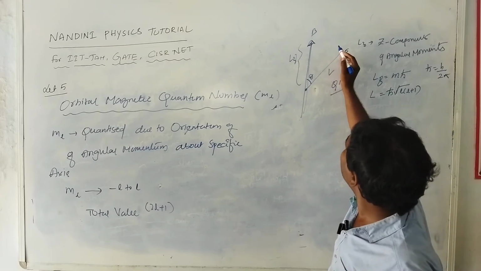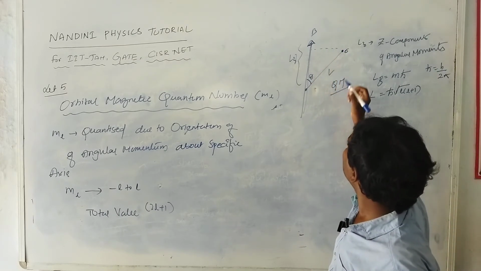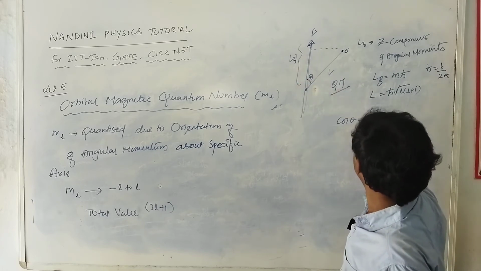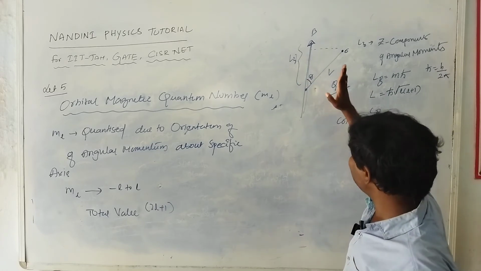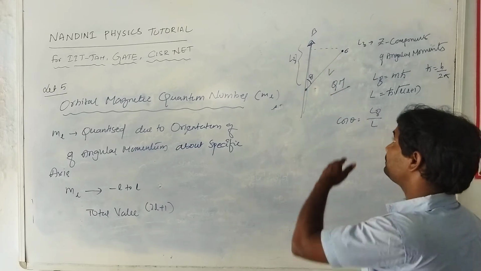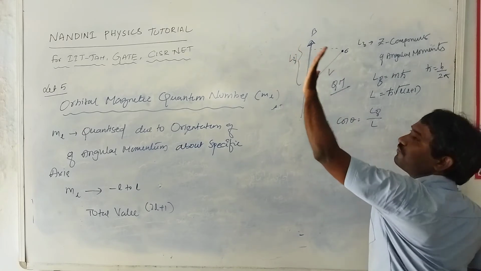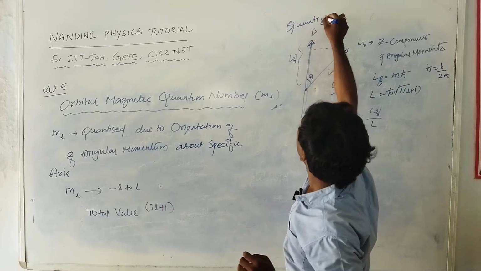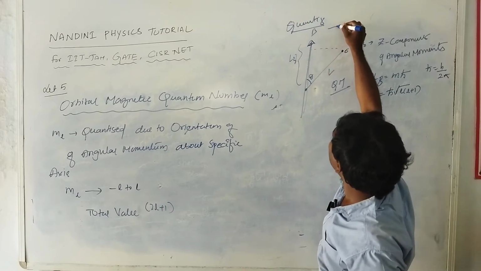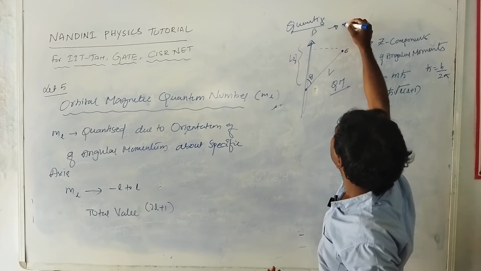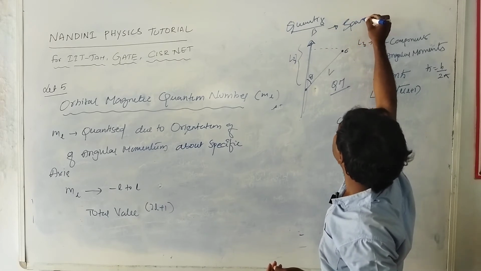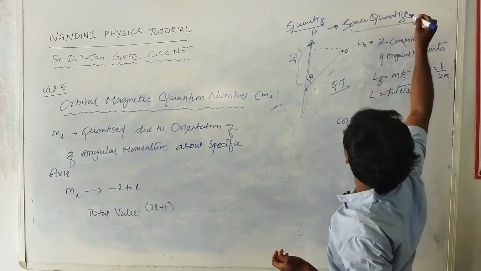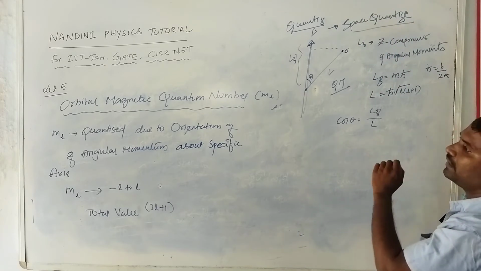According to this theory, if you take the cos theta value, what is the cos theta value? Cos theta is equal to Lz divided by L. Due to quantization, this is called quantization of the electron. This process is called quantization. In the quantization process we are explaining space quantization. I'll explain the space quantization topic.